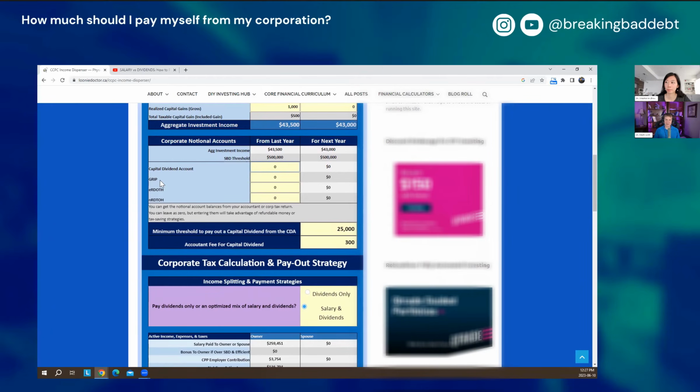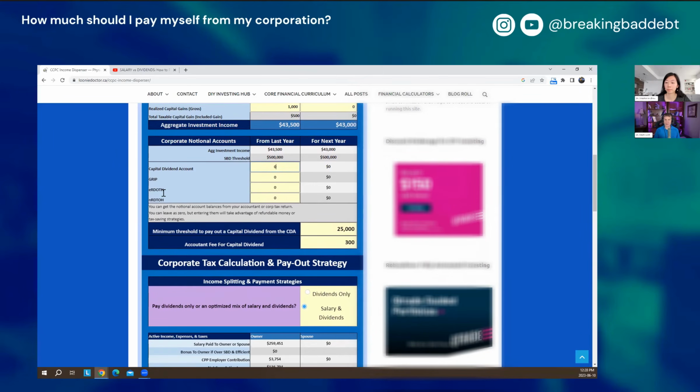And what that means is that's income that's been taxed at the high general corporate tax rate. So a big company pays around 27% or more tax, but they generate this GRIP, which allows you to pay out eligible dividends instead of the more expensive ineligible ones. So the idea is that since the corporation's paid more tax, you pay less tax personally, and it all adds up and works out to be integrated.